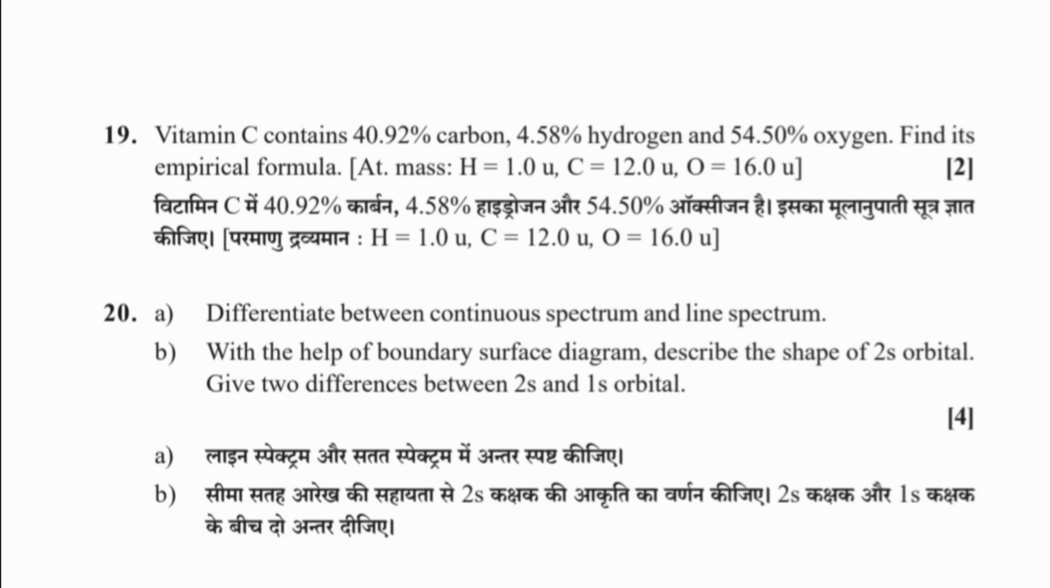Question 20a. Differentiate between continuous spectrum and line spectrum. B. With the help of boundary surface diagram, describe the shape of 2s orbital. Give two differences between 2s and 1s orbital.